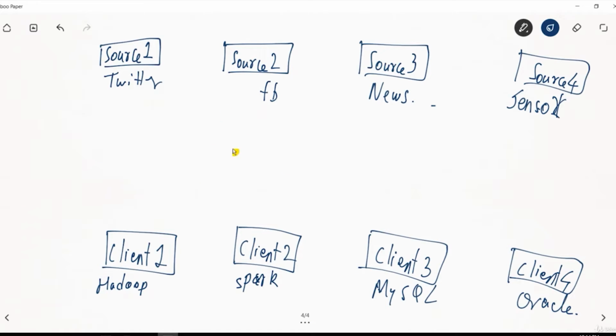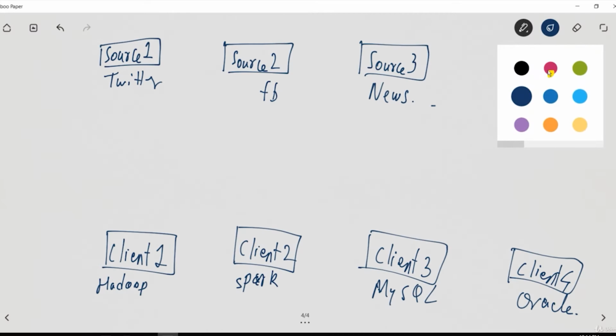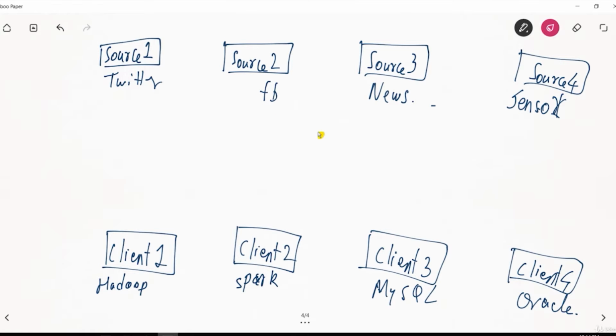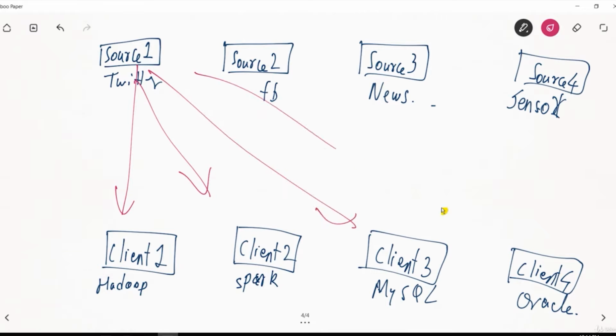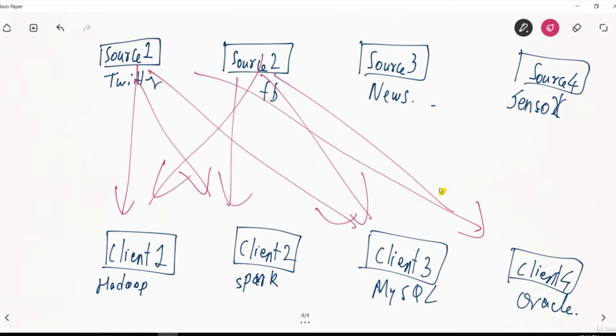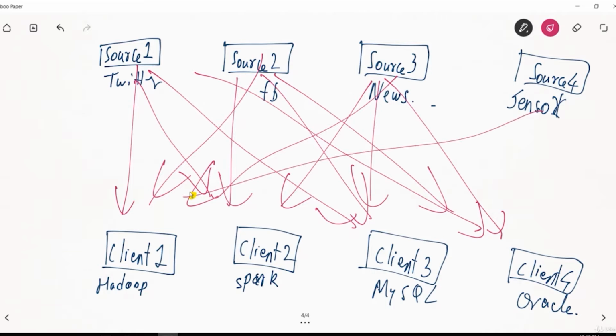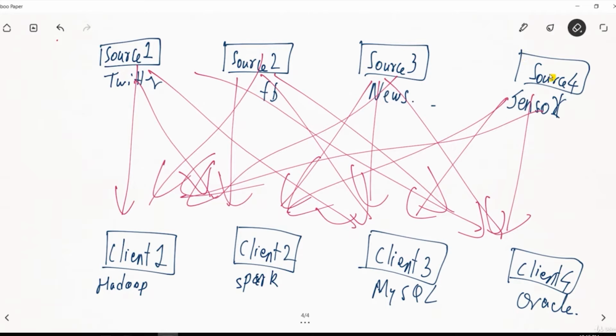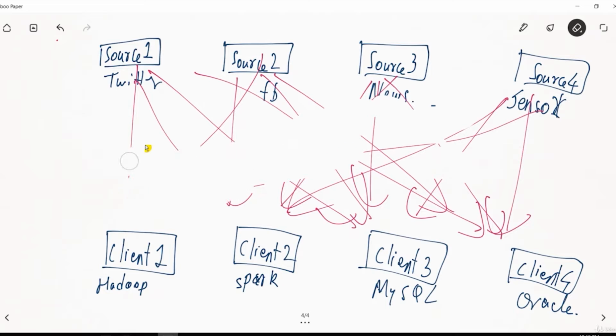So to get this data in between, instead of having so many messy connections like this, what we do is we use Apache Kafka to avoid all this mess. So let's see how it will look. Let's remove these messy connections.